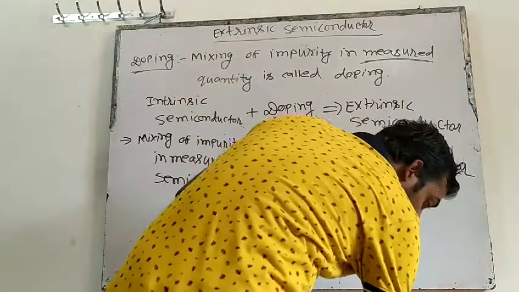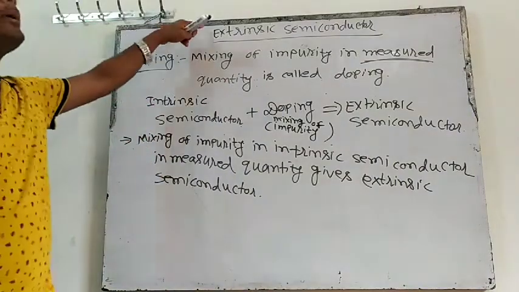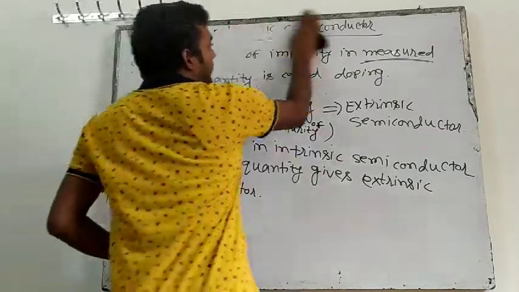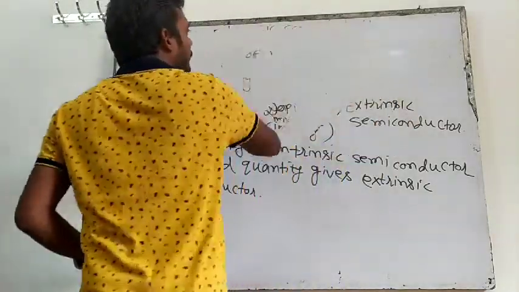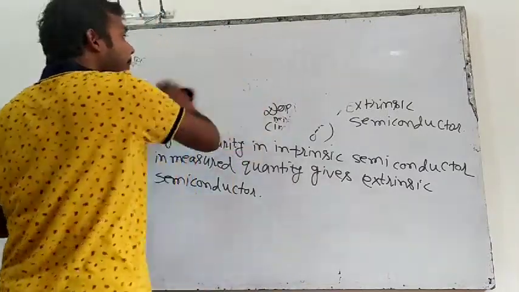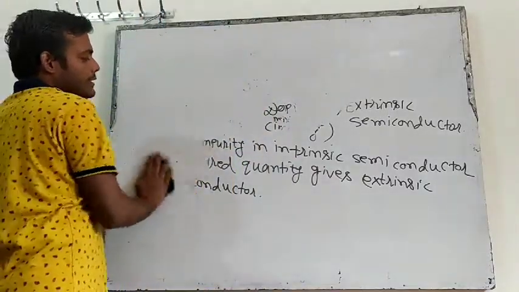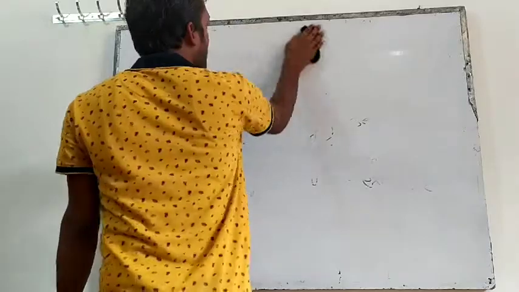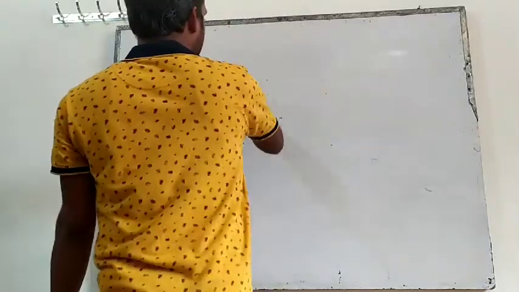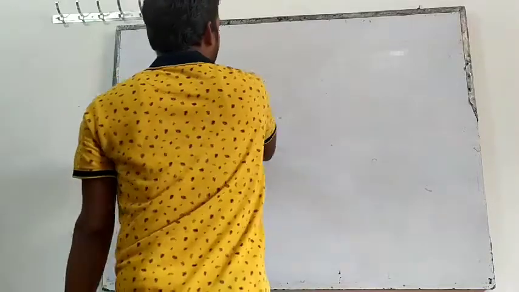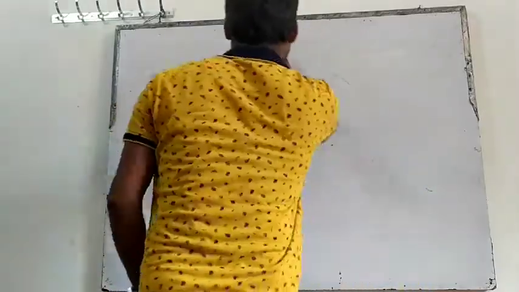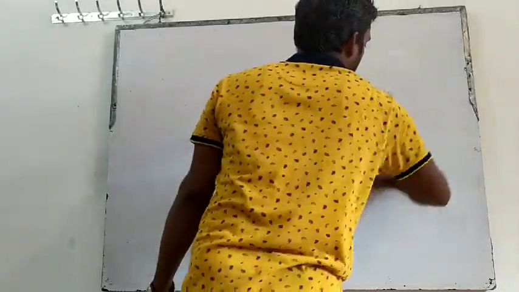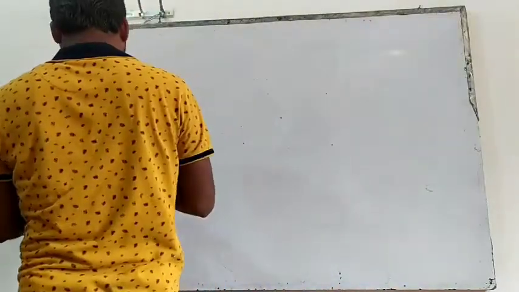Actually, that means now we come to know that in the extrinsic semiconductor we have to mix some impurity. Now how we will mix impurity, we will understand. And why we are mixing impurity, that also we will understand. Just keep patience. Okay, understand?